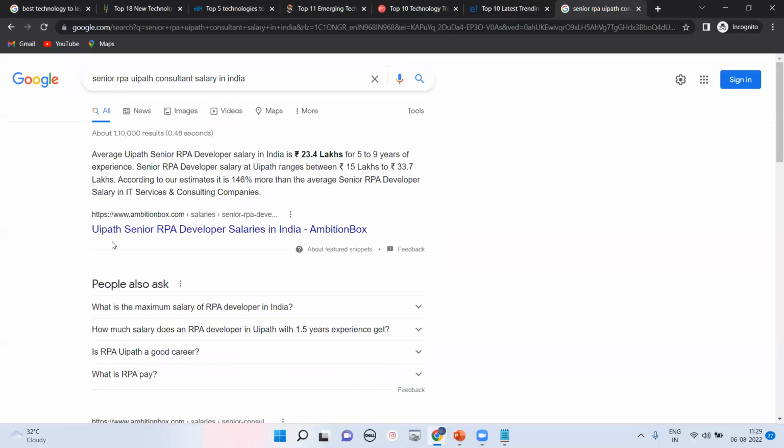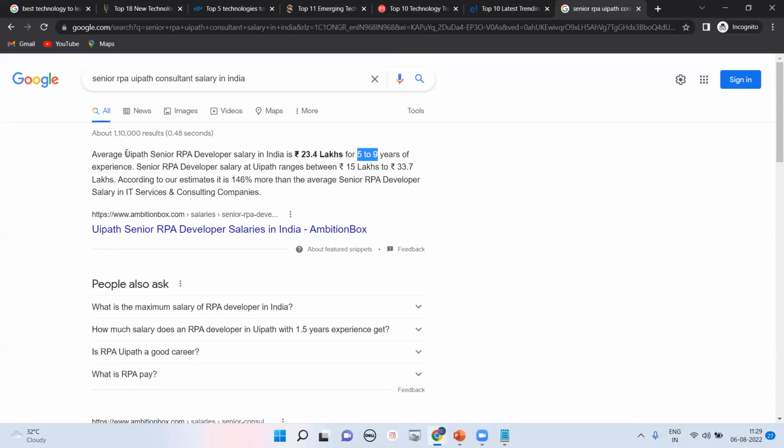Right now we are discussing the senior RPA developer. If you are going to start the career in the RPA world, the first step is RPA developer, and that salary is around 7 lakhs. But if you are a senior person, we are discussing people who passed out in 2014, 2015, 2016, with 5 years of experience up to 7 to 8 years. We are not discussing 10 years, 15 years here. Only very simple, 5 to 8 years of experience.